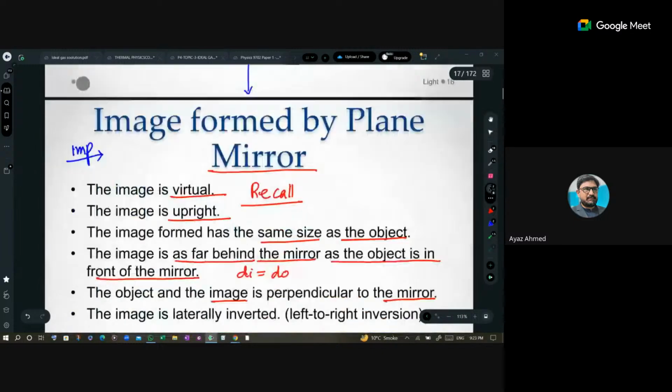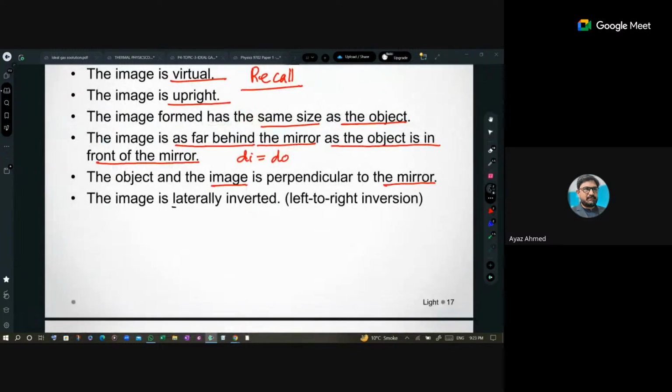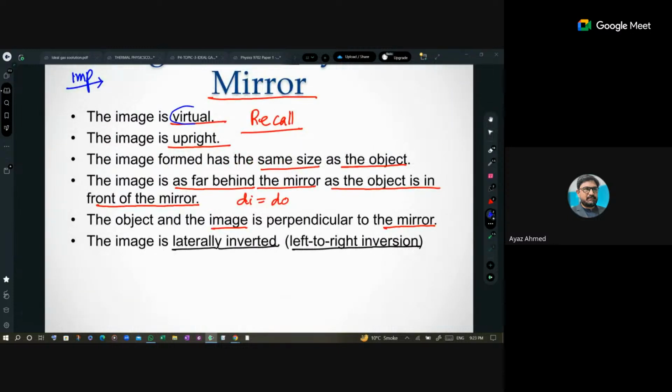And the next is, the image is laterally inverted. Left will appear towards the right, and right will appear towards the left. This is called lateral inversion, right? So we will have to know all these properties.